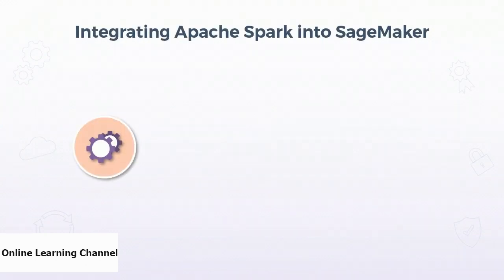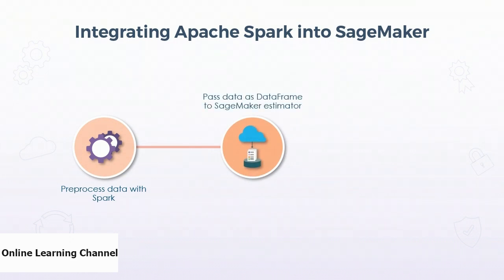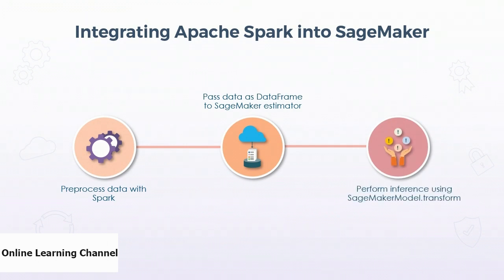So the steps for training in SageMaker are: you need to pre-process the data with Spark. Spark will provide you a data frame. So you can pass that data frame into any SageMaker estimator such as K-means estimator and use the fit function for model training. The estimator will return a SageMaker model. You can also convert the Spark generated data frame to protobuf format. Next step is to perform inferences using SageMaker model.transform, or the SageMaker model can be directly used to deploy on an endpoint.